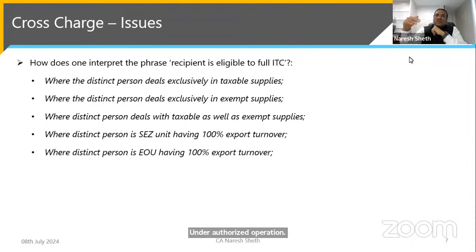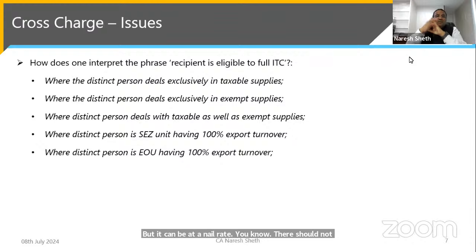I've seen the list of authorized operations issued by the Ministry of Commerce. Business support services are covered under the list of authorized operations of the SEZ. That's why, in my view, while you can raise the invoice on the SEZ, it can be at a nil rate. There should not be any issue on that.